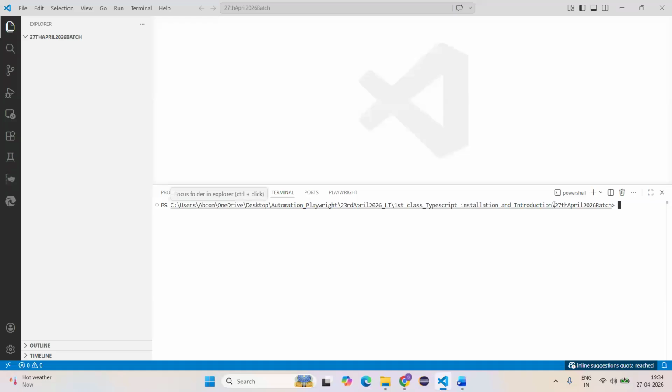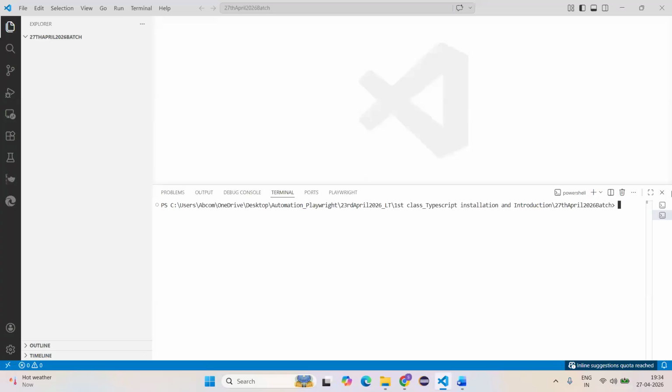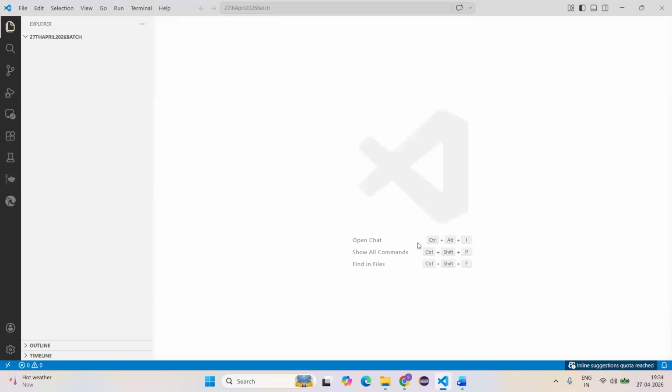Are you able to see? It is opening this folder. Everyone, are you able to see the terminal? Yes. What is the first option? Go to terminal, click on new terminal. Otherwise, we have a second option.